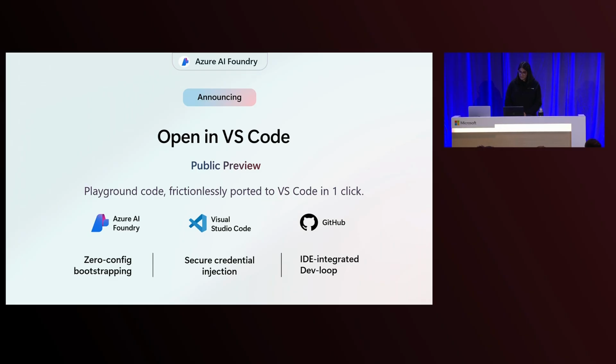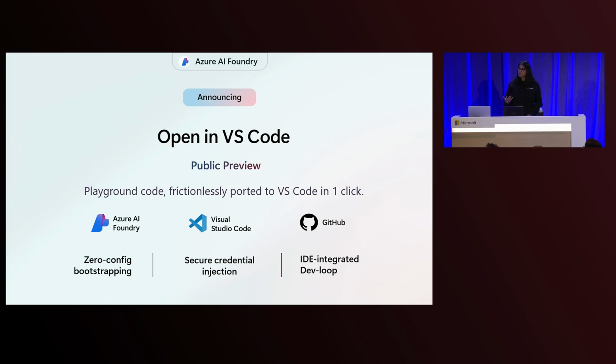Finally, you can continue to desktop in one click, and doing so clones the workspace structure to a GitHub repo, ready for you to open in GitHub Desktop or continue development locally. Frictionless and easy, Open in VS Code is here to accelerate your developer velocity across Foundry, VS Code, and GitHub.